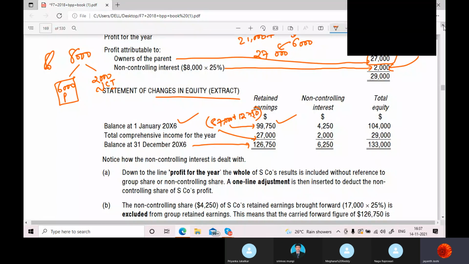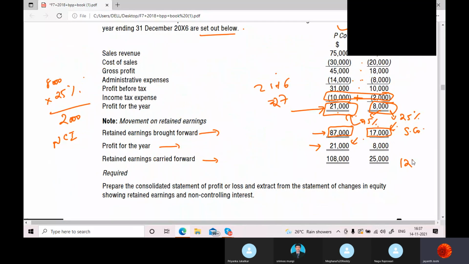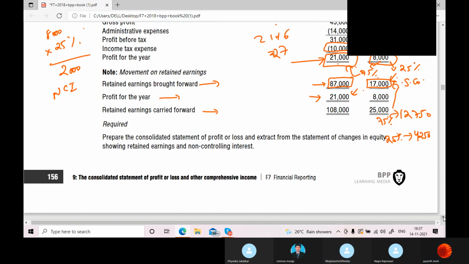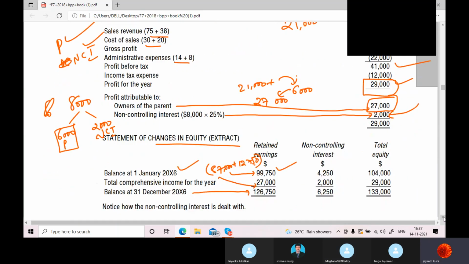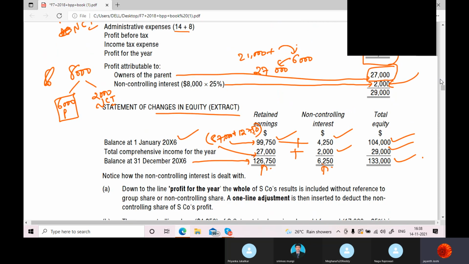Okay. What is NCI supposed to get? Out of 17,000, 75% is 12,750. Okay. So what is 25%? 4,250. So that 4,250, this year's profit, it is 6,250. And you know, when I add this to the total of equity, this is total balance. Okay. So please go through this calculation, wind up this one, we'll go for next question.